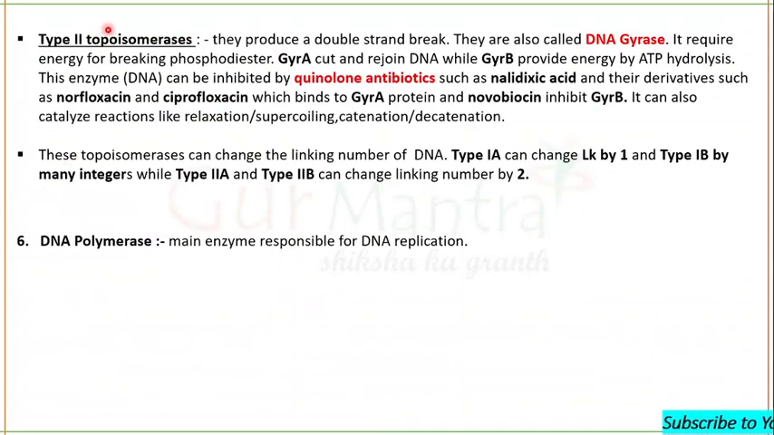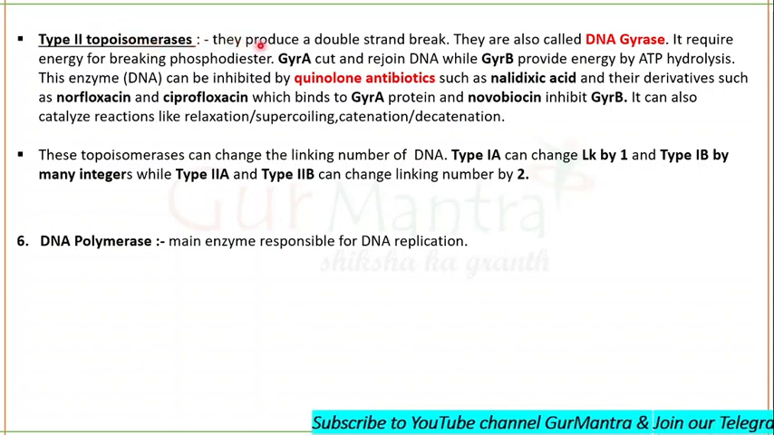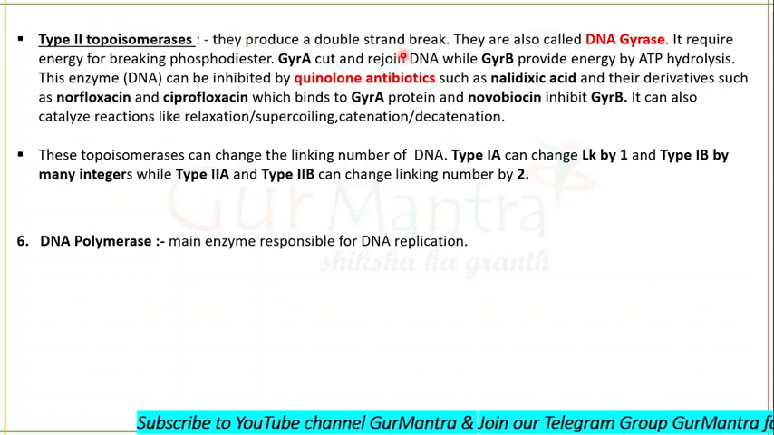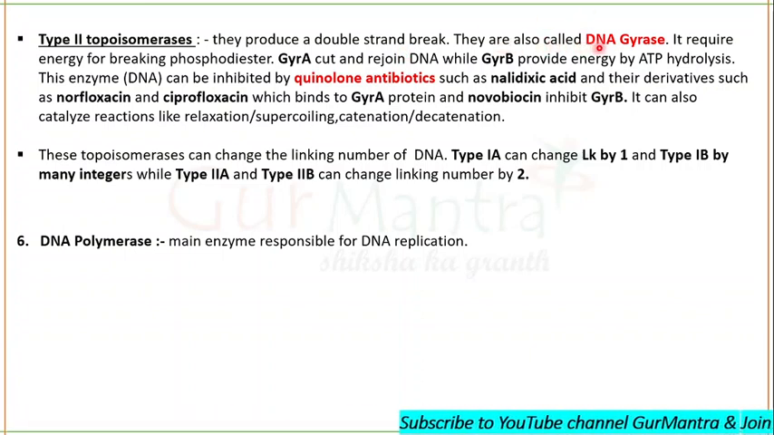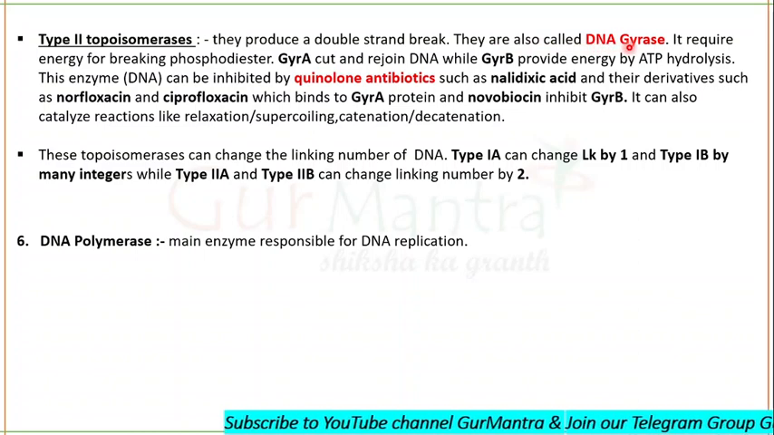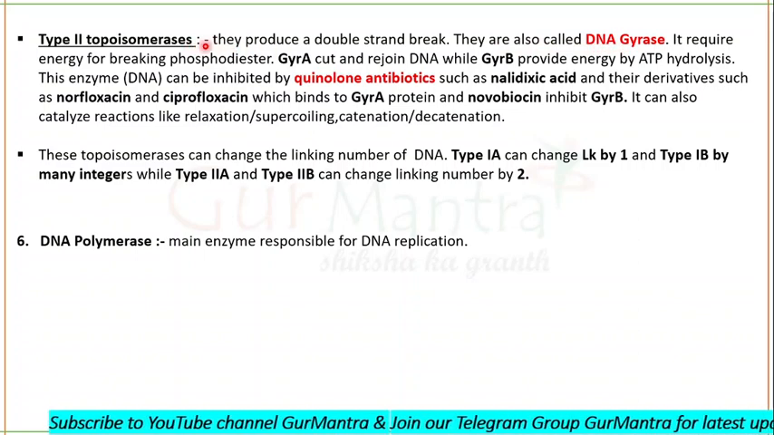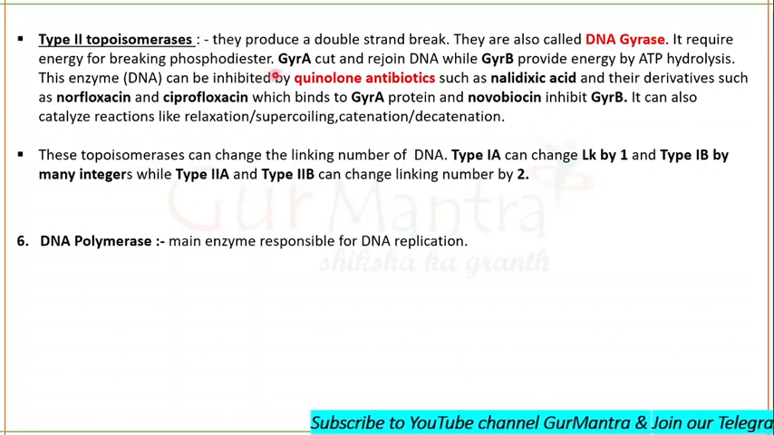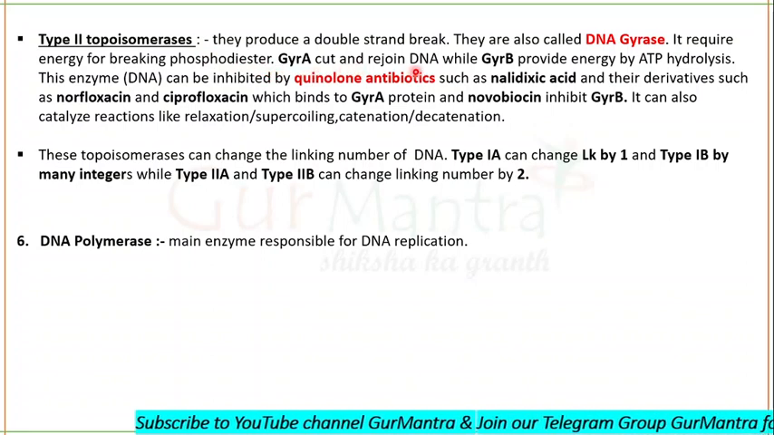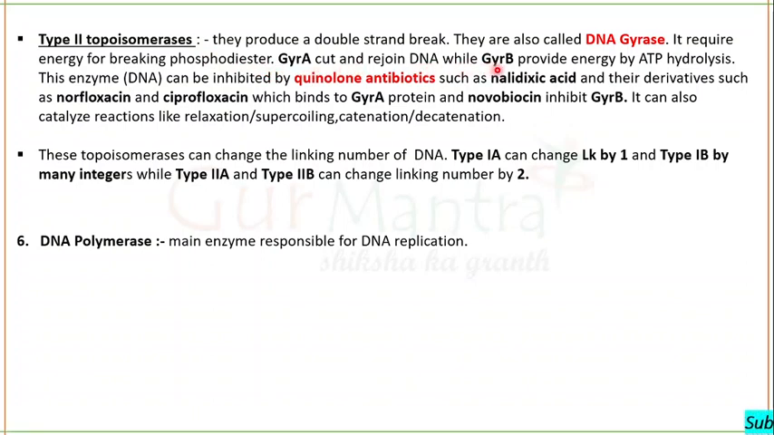There is another class of topoisomerases, which is type 2 topoisomerases. They produce a double strand break. They can remove two supercoils at one time. They are also called DNA gyrase. DNA gyrase is exactly type 2 topoisomerase. They require energy for breaking the phosphodiester bond. Gyrase A cuts and rejoins DNA, while gyrase B provides energy by ATP hydrolysis.